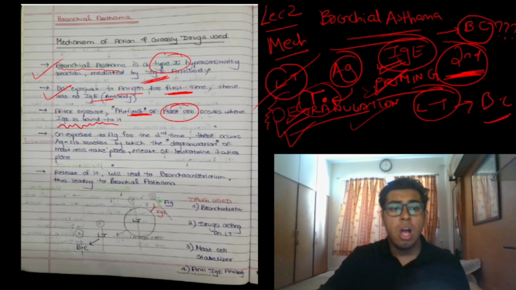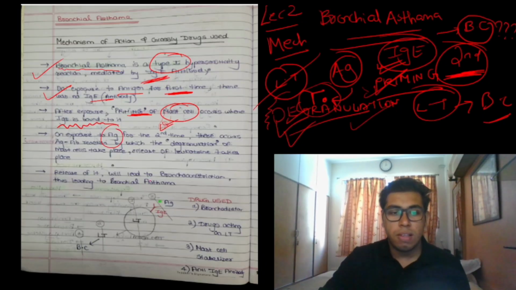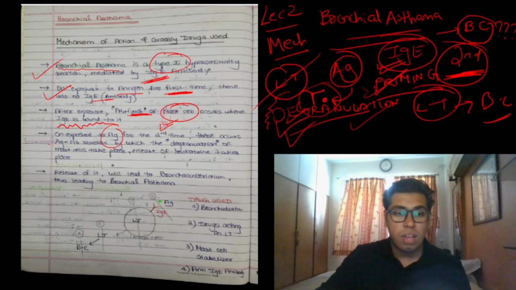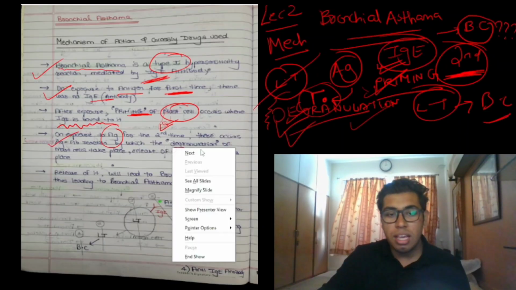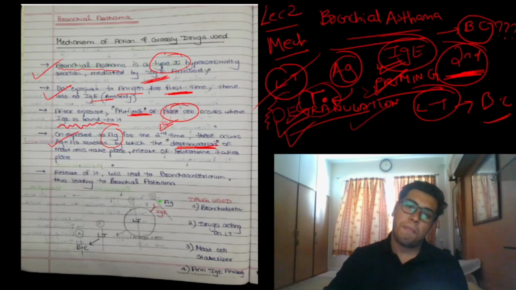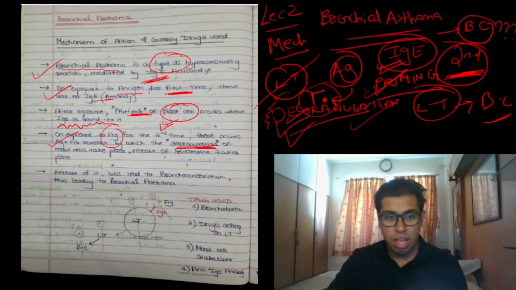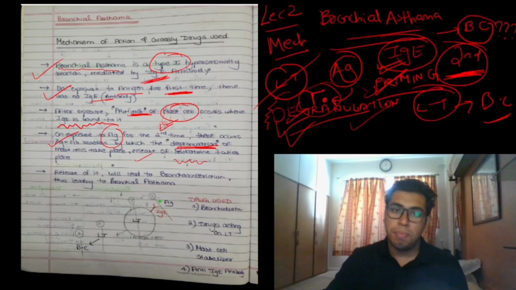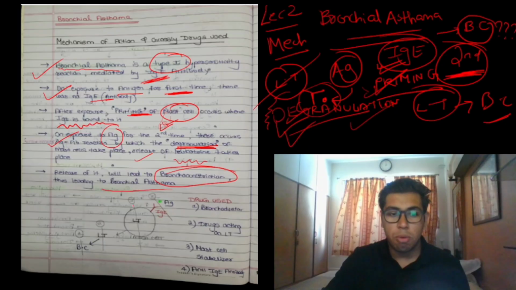Okay. On exposure to the antigen for the second time, please make sure that you understand this. When the antigen is exposed for the second time, there occurs an antigen antibody reaction, by which the degranulation of the mast cell occurs, right, causing the release of the leukotriene. Release of it will lead to bronchoconstriction, leading to bronchial asthma.